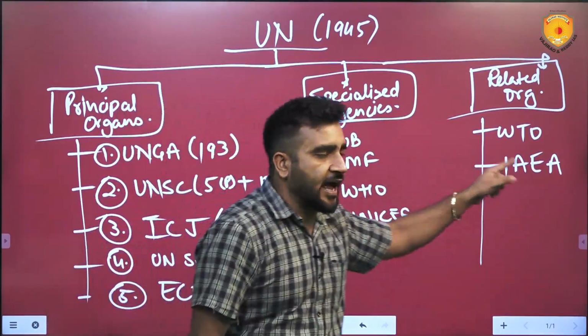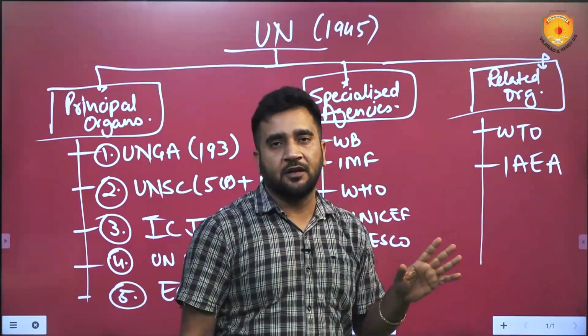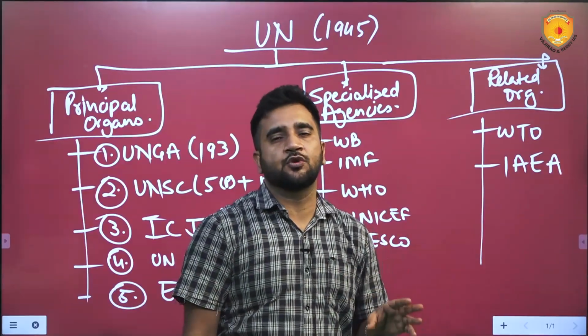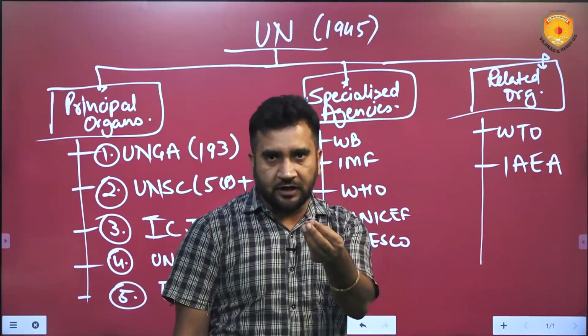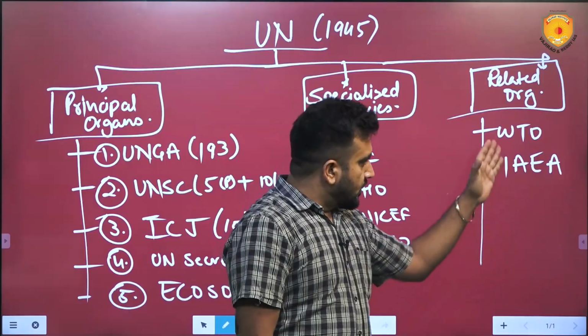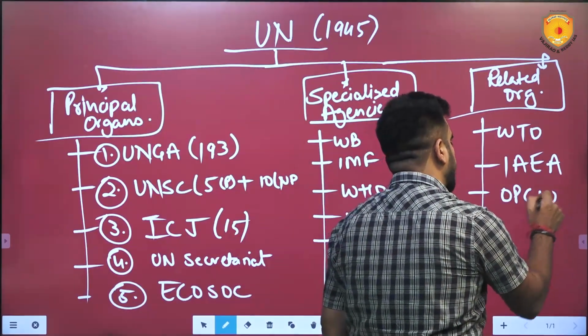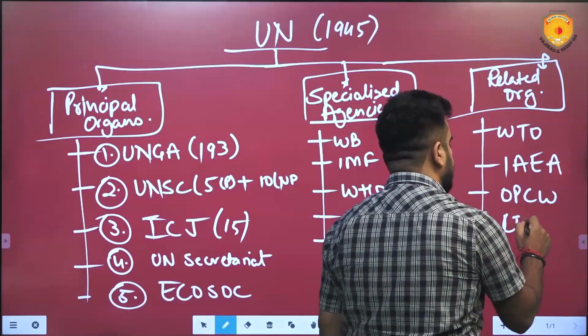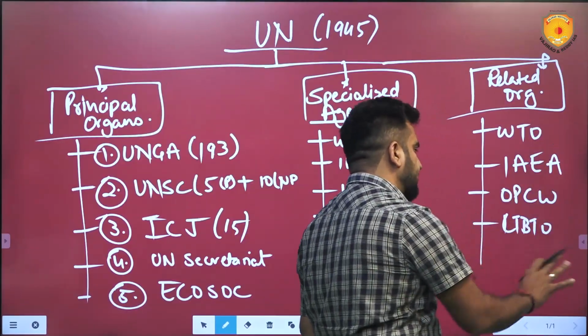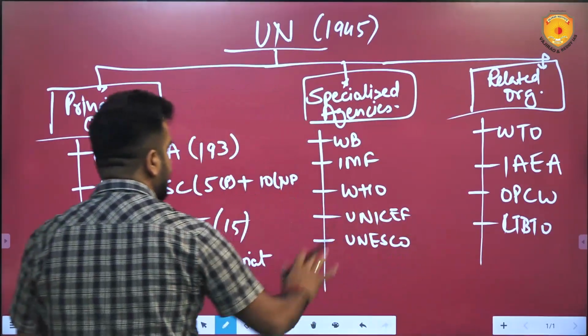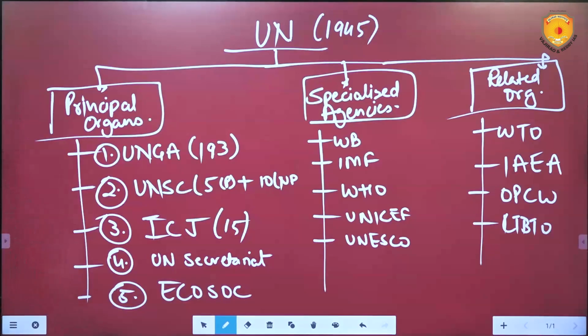Iran is not allowing the IAEA to enter its territory to audit the nuclear facilities there. That is why the conflict which started yesterday is going on. Likewise, there are the OPCW, Organization for the Prohibition of Chemical Weapons, and the Comprehensive Test Ban Treaty Organization. There are 4 or 5 related organizations. They are regulating in nature.